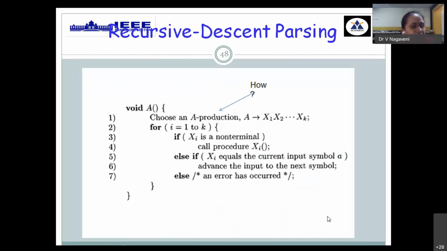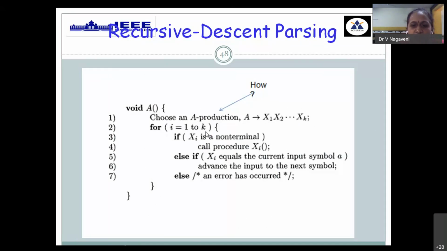Now, to get top-down parsing, we have two different approaches. One is recursive descent parsing, the next is predictive parsing or LL1 parsing. What is meant by recursive? It indicates that to obtain a given string from the start symbol, the same function is called again and again, hence it's called recursive. For one variable, you define one function.